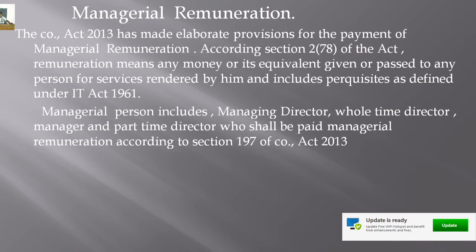Remuneration is very simple, very common, right? Any amount, or money equivalent, paid to any person for his services, including the perquisites, the special benefits given to that particular person.